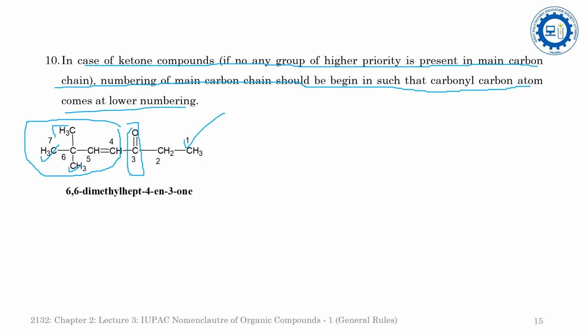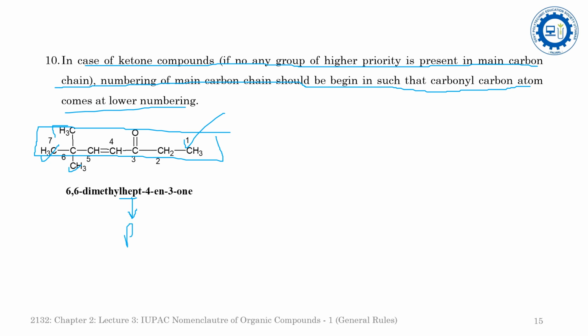While following the longest chain rule, the root word will be hept, since the longest chain covers 7 carbon atoms, or we can say it is a 7-carbon skeleton. Hept will be the root. At the fourth position there is an unsaturation, represented by one double bond, so 4-ene will be the primary suffix.